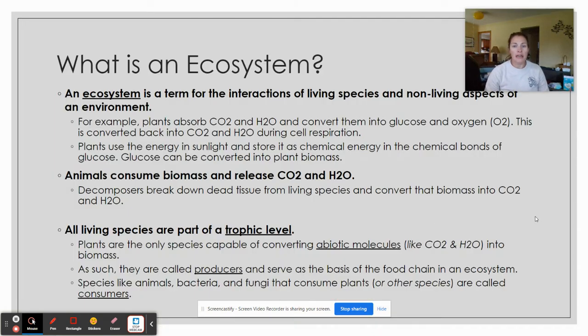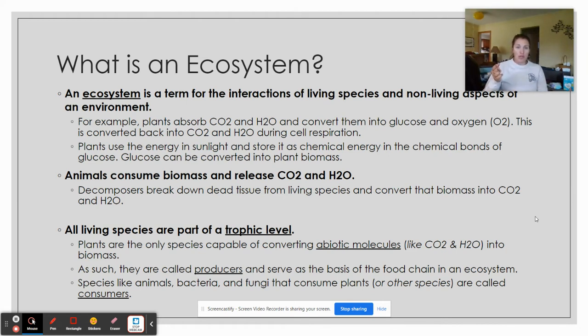So, when we're looking at an ecosystem, I know there's a bunch of notes here. The stuff that's in bold are really the need-to-know things. So, an ecosystem is an area of an environment and the living things and how they interact together. For example, the carbon dioxide and water cycle: plants absorb CO2 and water, convert it into glucose and oxygen, and then we use those byproducts to do cell respiration. And the stuff that we give off, plants need, and that whole cycle we talked about in regular bio is part of the ecosystem.